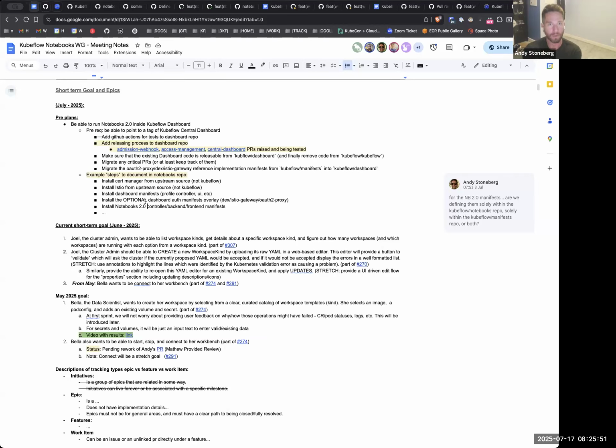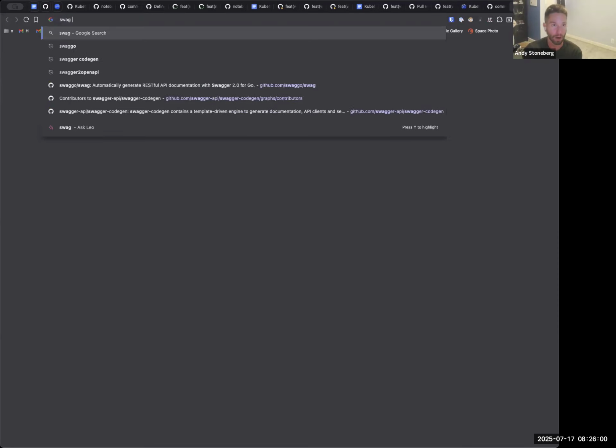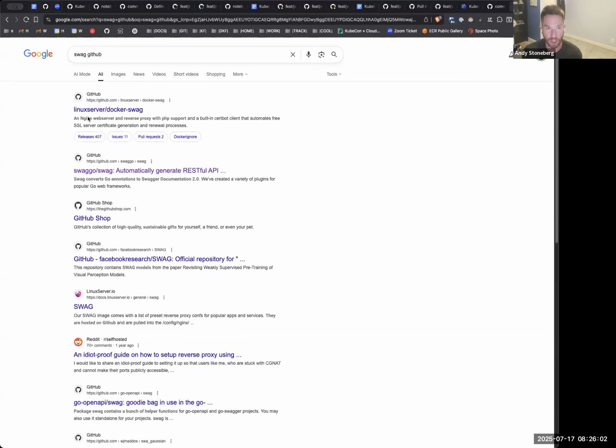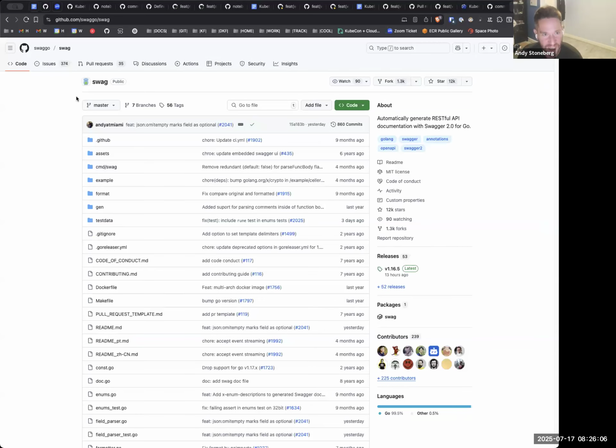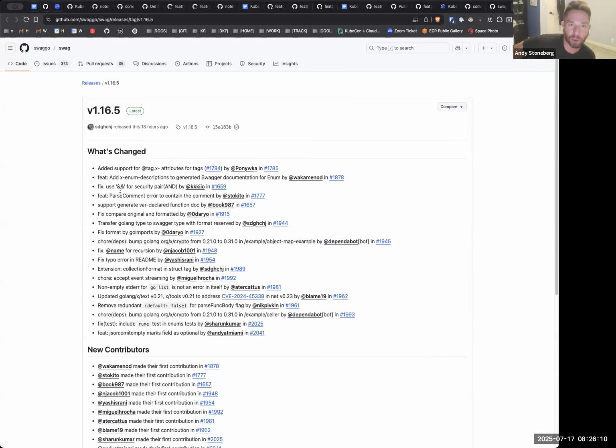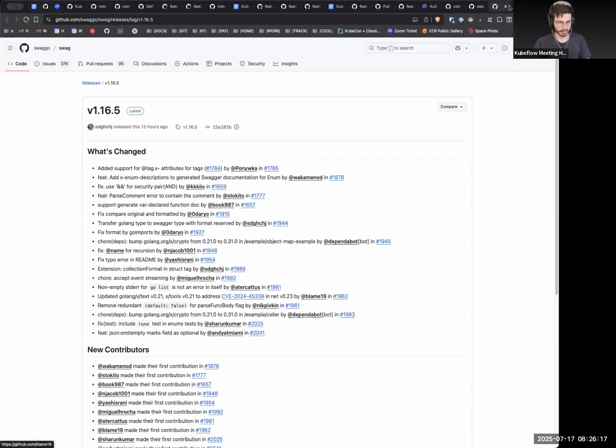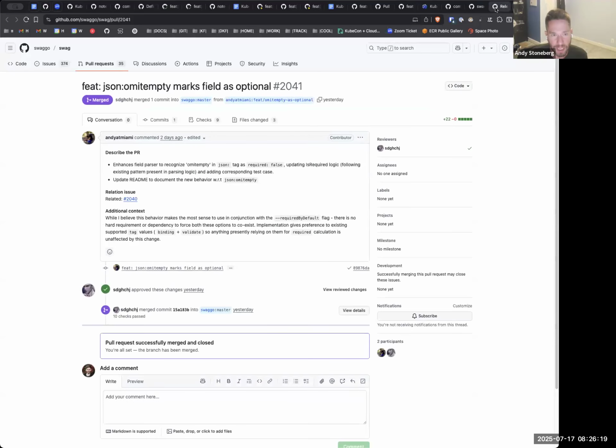I did see that the proposal that you helped me come up with around swag and using JSON omit empty for the Swaggo swag repo, I got a PR accepted and merged. I haven't verified this, but I tagged the developer who merged the PR, asking when a release could be cut, and I just saw in my Gmail that he did say a release was cut for us, 1.16.5, that was it. So I was very pleased with how quickly and responsive that community was. Yeah. So we can update. We'll make sure to get that PR raised to get that updated.